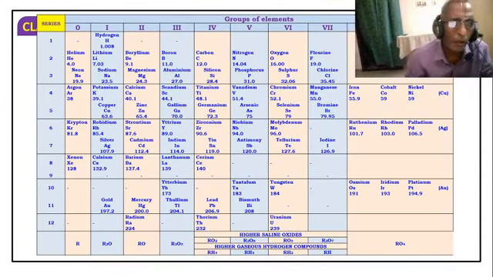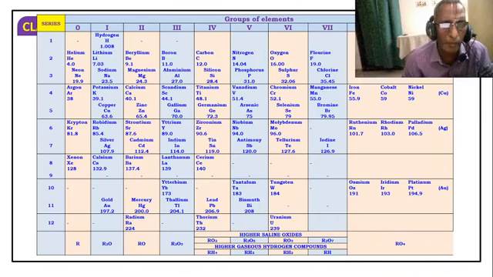See, now you can look in your book also, Mendeleev's periodic table is there.